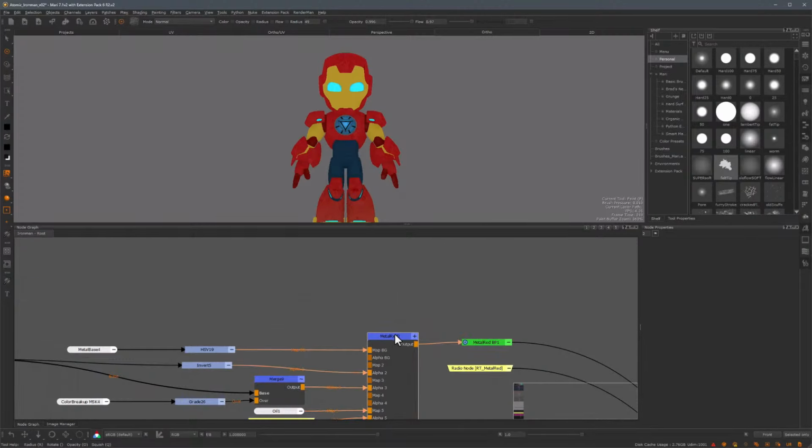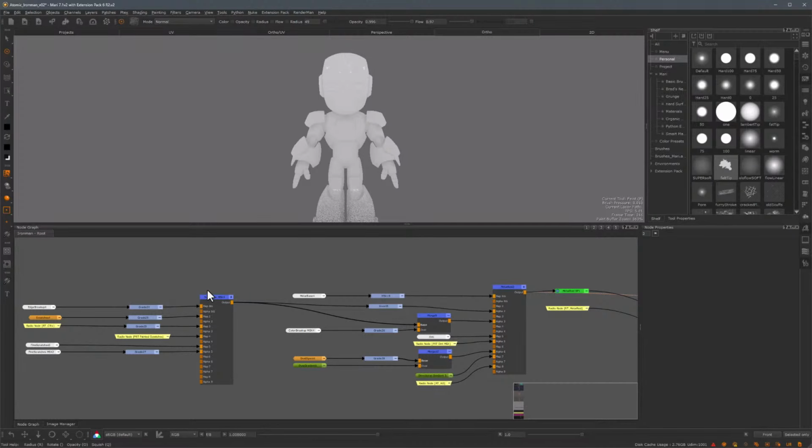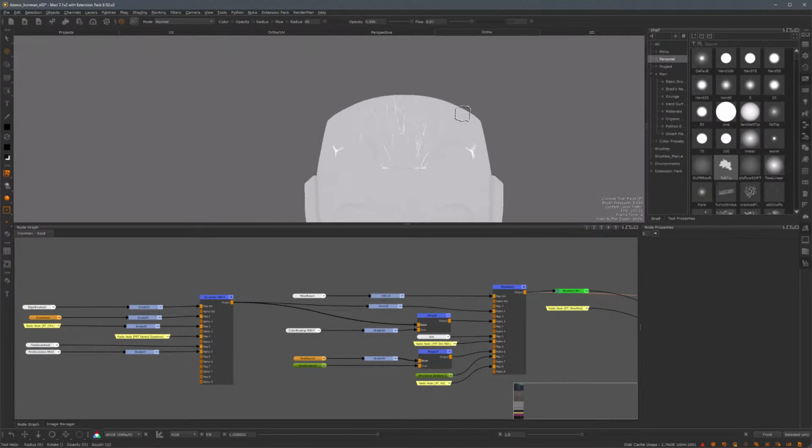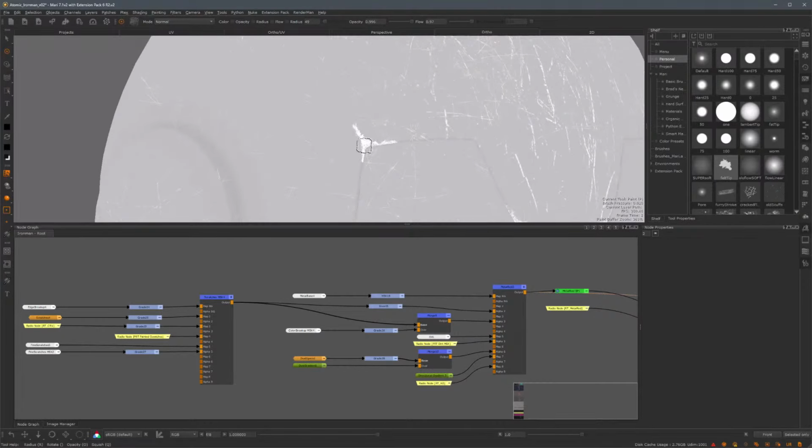So this is the metal red group. I'm just going to view it. And as you can see, these nodes are basically the same, but I desaturated everything since I don't want any color in this metal red material. And because this is a reflection channel, basically where I have a higher value, I will have a higher reflection, and where I have a lower gray value, I will have less reflection.